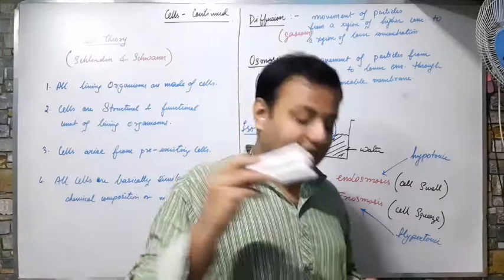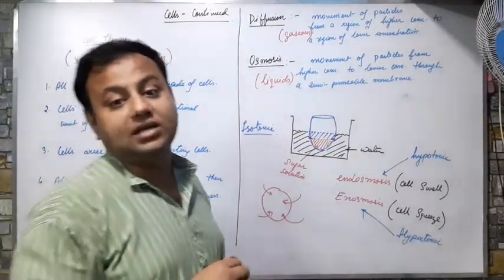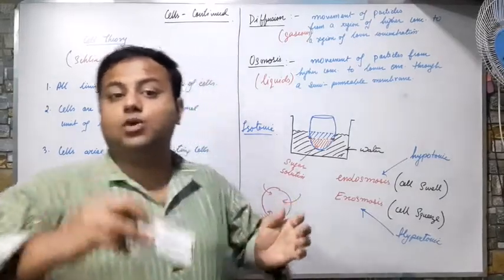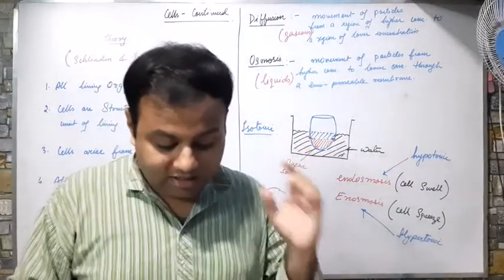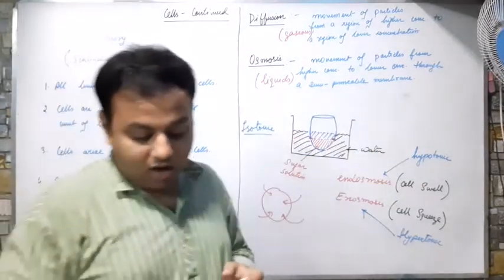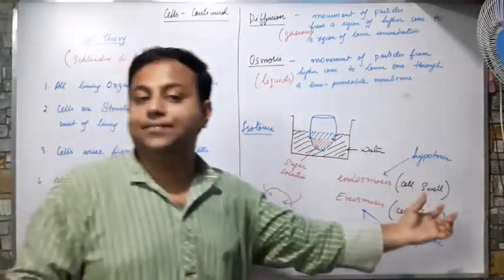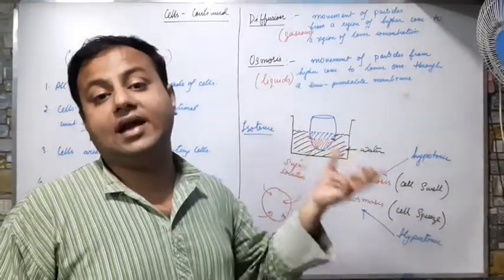Now let me give an example of how solid particles can directly get inside. This is not possible for all organisms, but certain organisms, for example amoeba, this kind of direct engulfing and expelling of solid substances can take place.